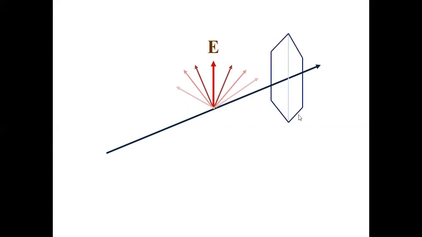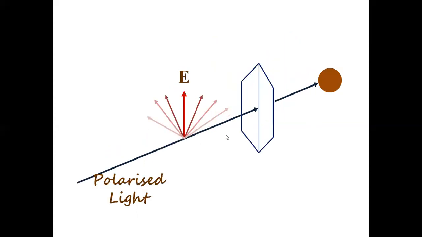So now if you place an analyzer, remember, this is already polarized light. This electric field is actually the resultant of all these electric fields, and this is only the representative for all of them. I don't have many electric fields like this.